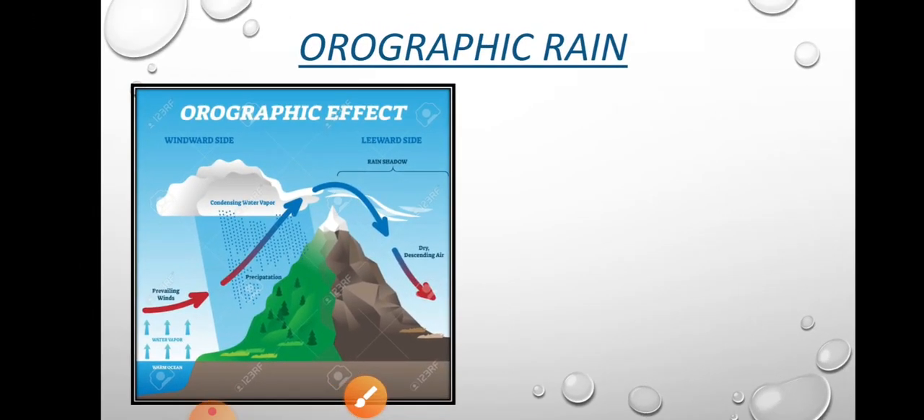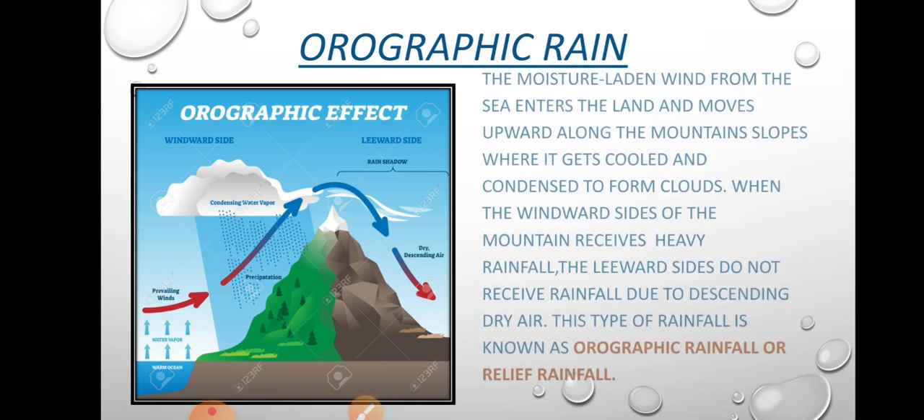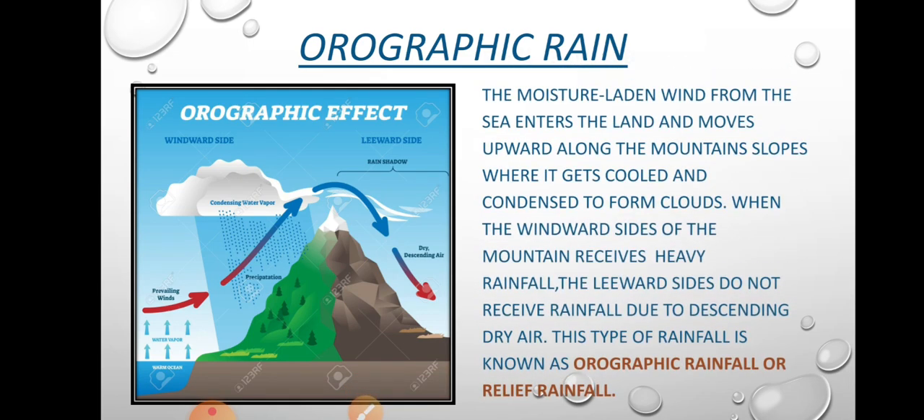So what is orographic rainfall? The moisture laden wind from the sea enters the land and moves upward along the mountain slope, where it gets cooled and condensed to form clouds. The windward side of the mountain receives heavy rainfall, while the leeward side, that is the opposite side of the mountain, does not receive rainfall due to the descending dry air. This type of rainfall is known as orographic rainfall or relief rainfall.